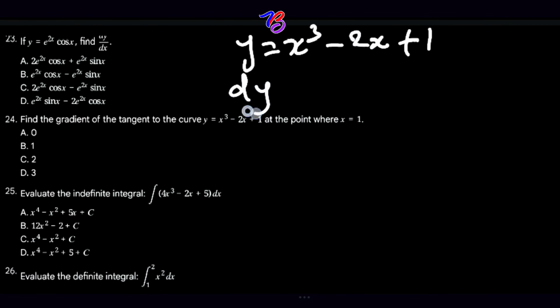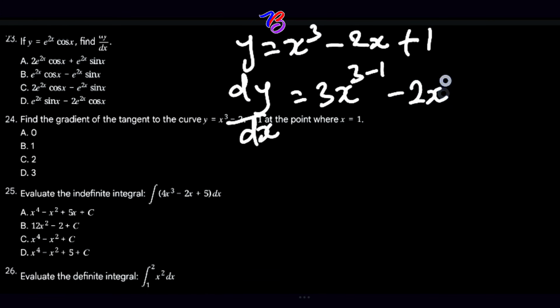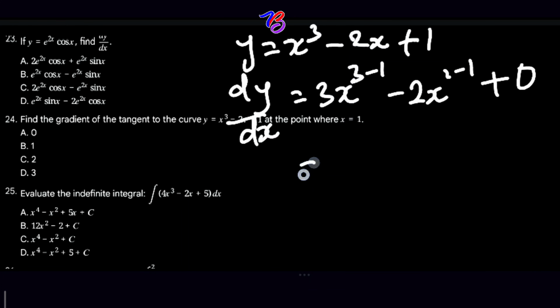So that dy over dx is equal to 3x raised by 3 minus 1, then minus 2x raised by 1 minus 1 plus 0. So that this will equal what?